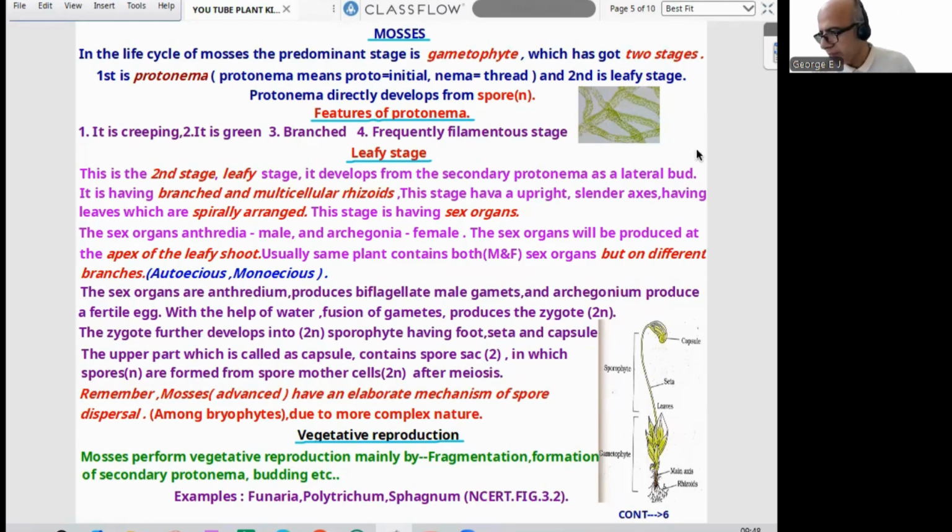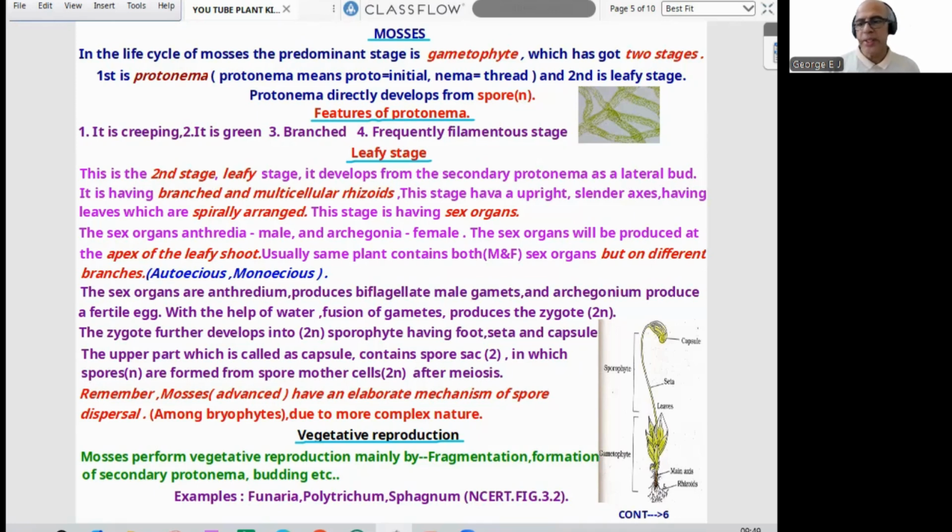Here we can find the leafy stage. This is the second stage, seen here, where we can find it develops from secondary protonema as a lateral bud. It has branched and multicellular rhizoids. This stage has an upright, slender axis having leaves which are spirally arranged.